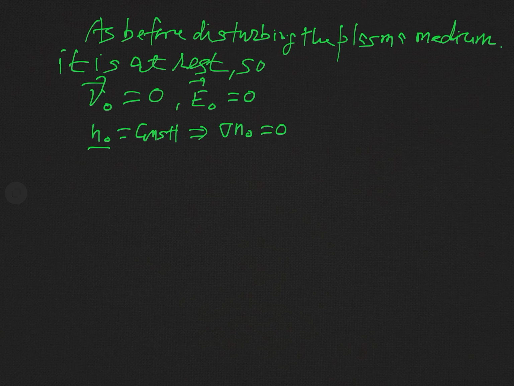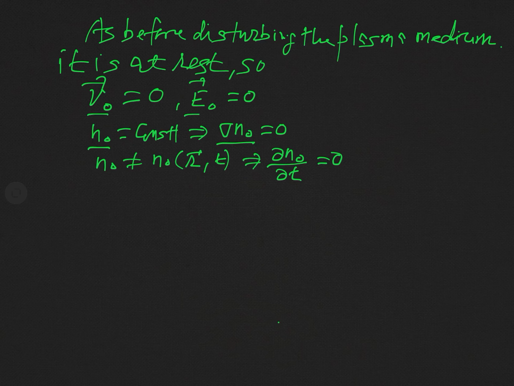Now again, when you say N naught is constant, it means N naught is not a function of space and time. When it is not a function of space, its gradient is 0. And if it is not a function of time, then del N naught by del T will be 0.